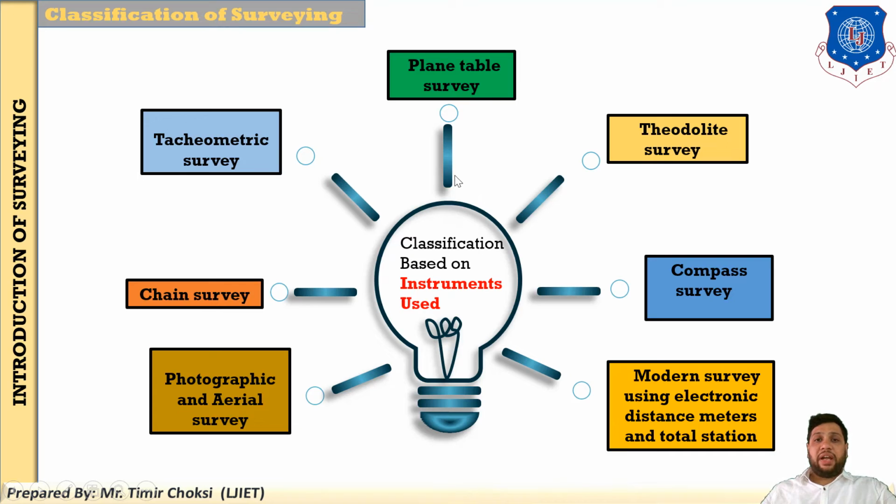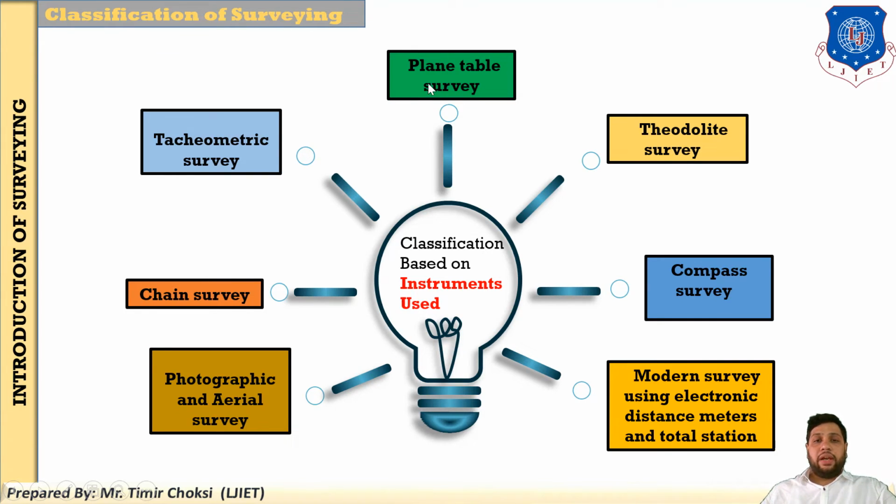Because of the different types of instrument like chain, compass, dumpy level, plane table, theodolite, tachymeter, and photogrammetry. These are the surveys you use to conduct the survey: the chain is one type of instrument, the compass is another type of instrument. So this is the basic important part of classification of survey based on instrument.